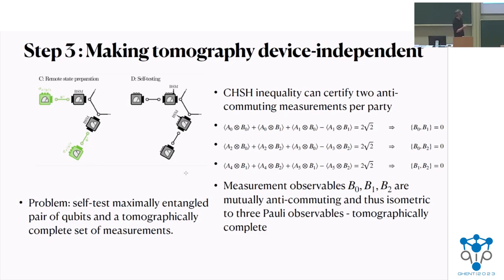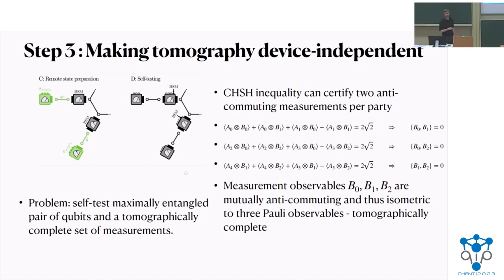It's a simple procedure. If we have a CHSH inequality or CHSH non-local game, the maximal score certifies anti-commuting measurements per party. And then we make three CHSH inequalities, for example with the auxiliary parties using B0 and B1 in the first, B0 and B2 in the second, and B1 and B2 in the third. If they are all maximally violated, we know that these measurement observables B0, B1, B2 are mutually anti-commuting.